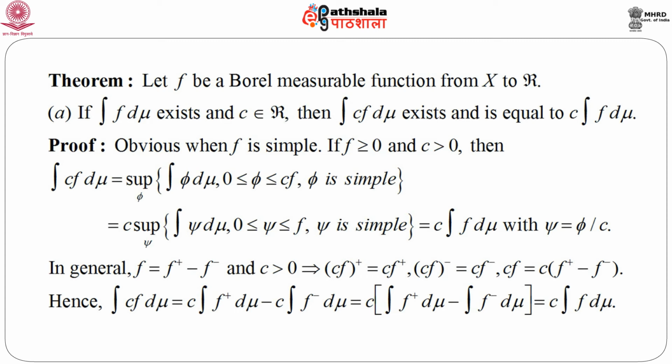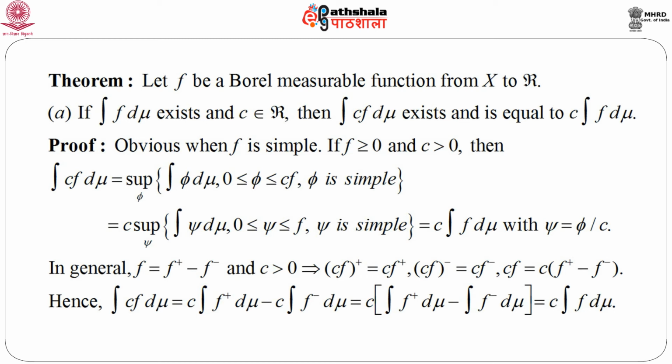Then we can immediately write c times the supremum over psi of the integral of psi d mu, where psi lies between 0 and f and psi is simple. Putting psi equal to phi by c, this is nothing but c times the integral of f d mu. So, when f is non-negative, the proof is complete.